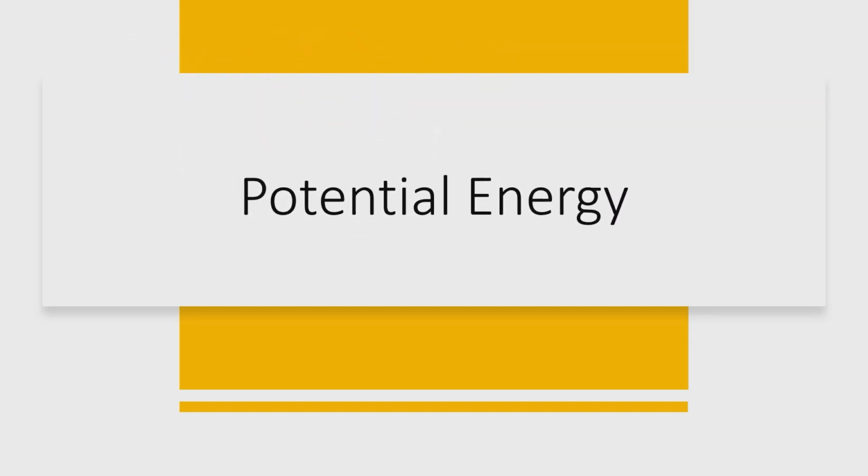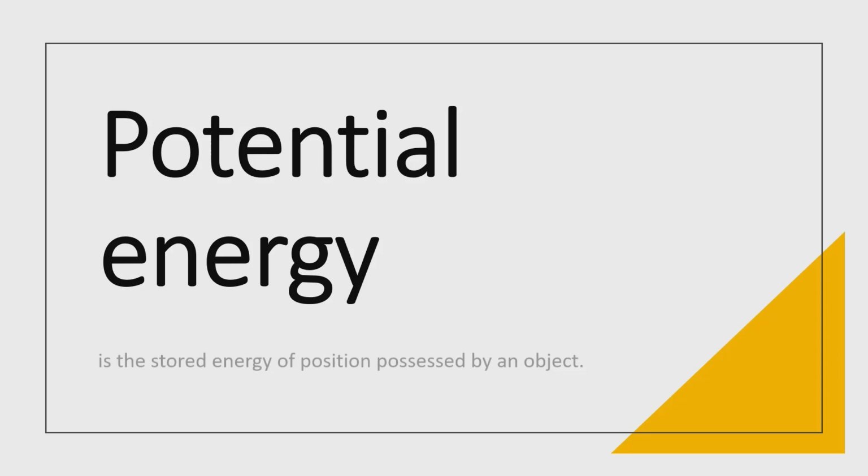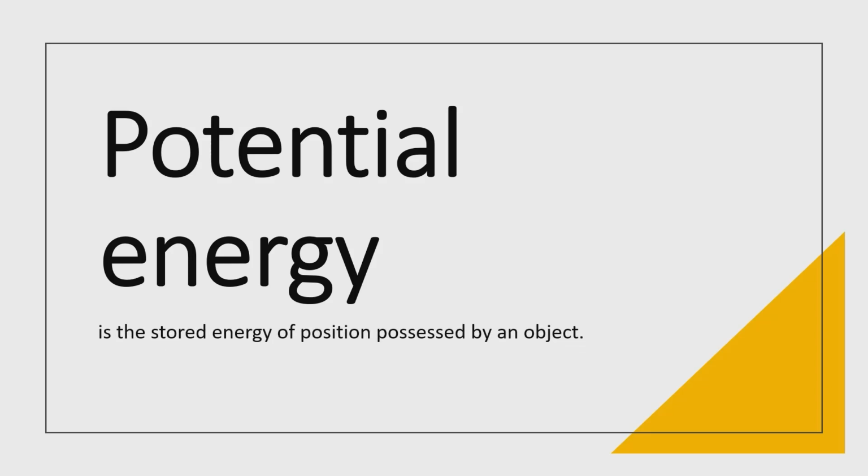Today, we're going to tackle potential energy. So, what is the meaning of potential energy? An object can store energy as a result of its position. So, an object can store energy when it is on its position. Furthermore, potential energy can be defined as a stored energy of position possessed by an object. So when you see an object on a certain position, it means that object has its potential energy.